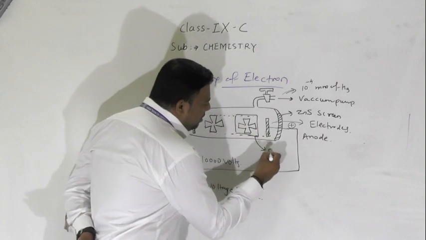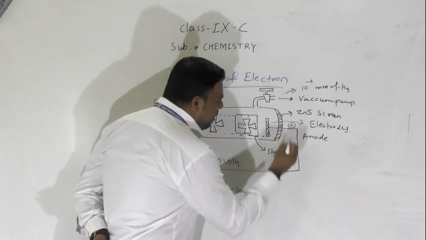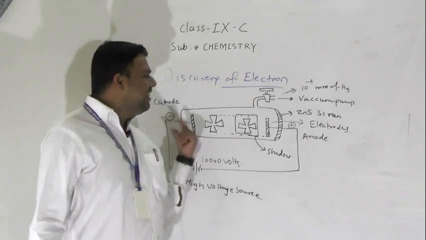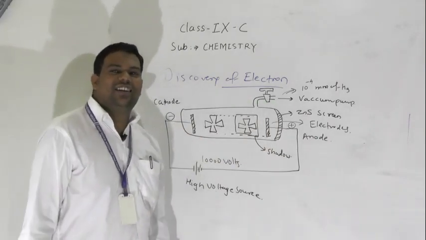This is the shadow. Understood? From this we conclude that the cathode rays move in a straight line.